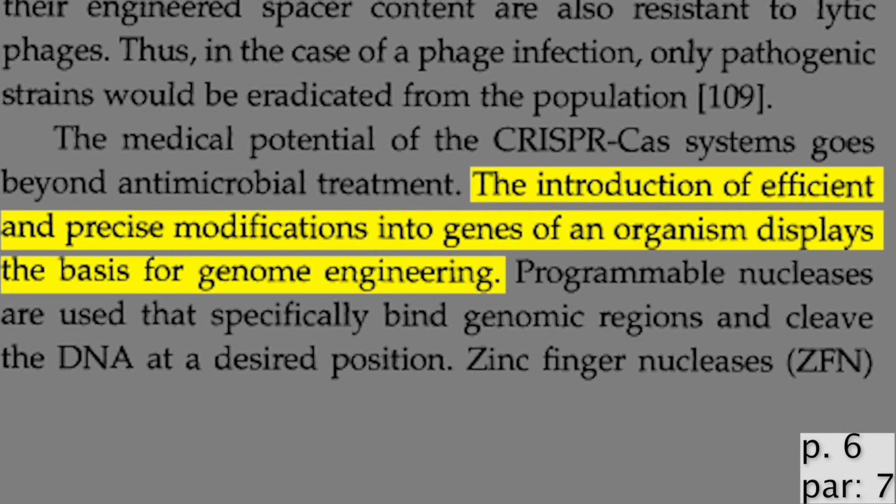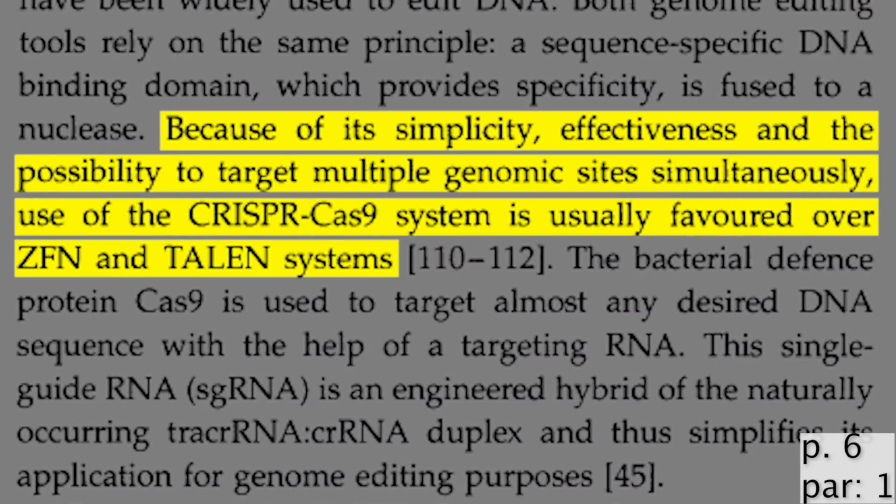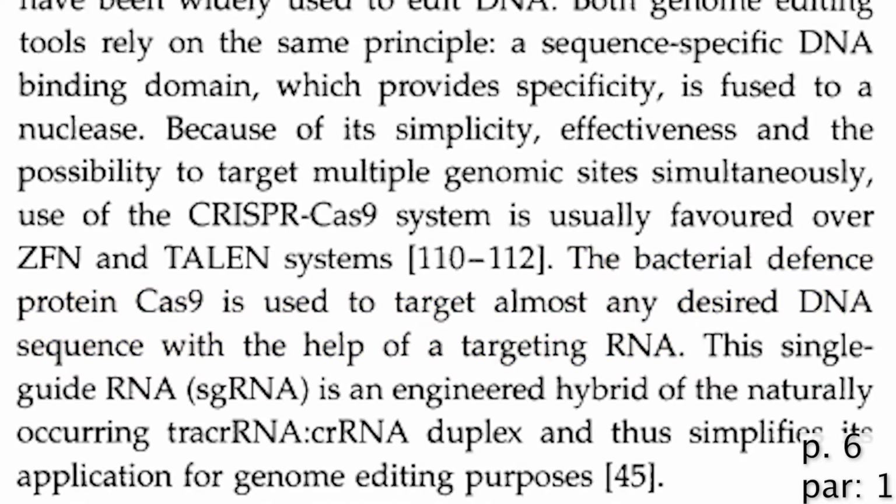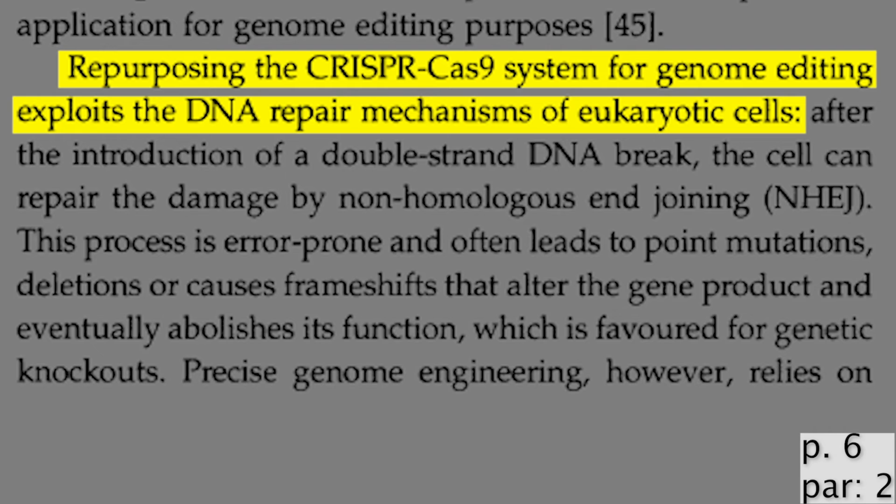The introduction of efficient and precise modifications into the genes of an organism is the basis for genetic engineering. Because of its simplicity, effectiveness, and the possibility to target multiple genomic sites simultaneously, use of the CRISPR-Cas9 system is usually favored over other known systems. The bacterial defense protein Cas9 is used to target almost any desired DNA sequence with the help of a targeting RNA. Repurposing the CRISPR-Cas9 system for genomic editing uses the DNA repair mechanisms of eukaryotic cells.